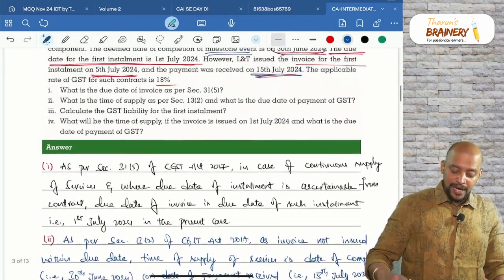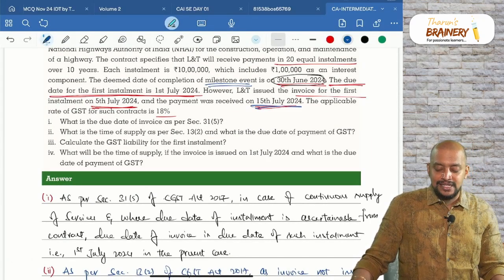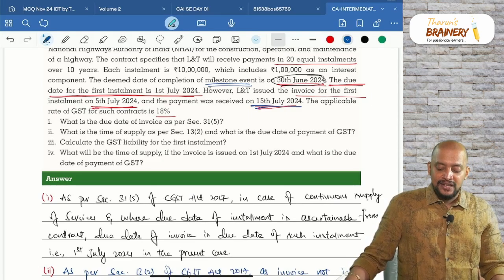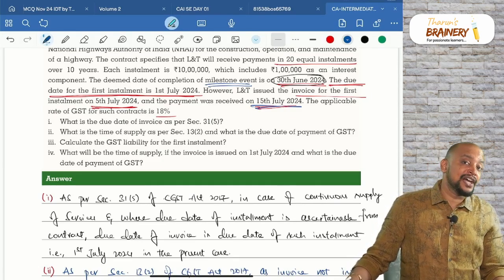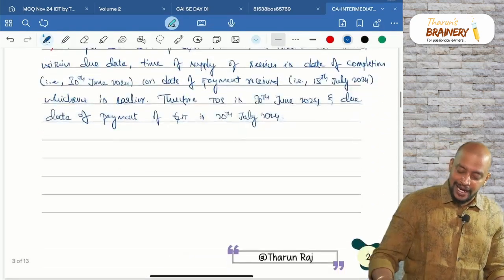Next, third part of this question. Calculate GST liability for the first installment. So, what is the installment? 10 lakhs. Whether interest is to be included in the value? Yes. And the interest is already included. So, no need to add again.